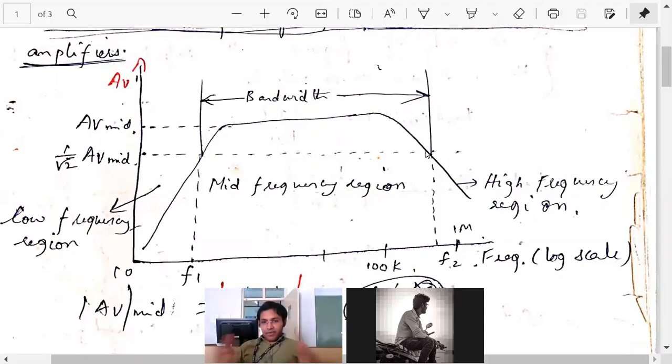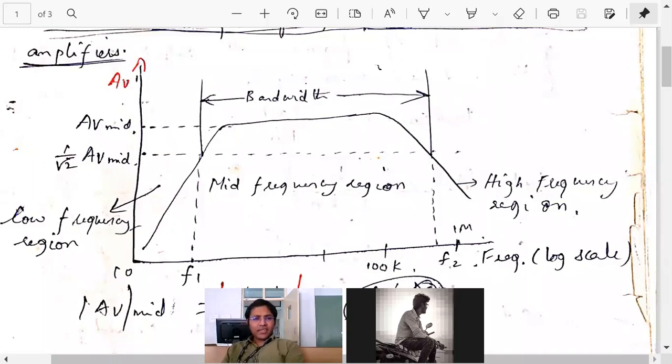In simple words, these are the range of frequencies where the voltage gain that we receive is acceptable, isn't it?